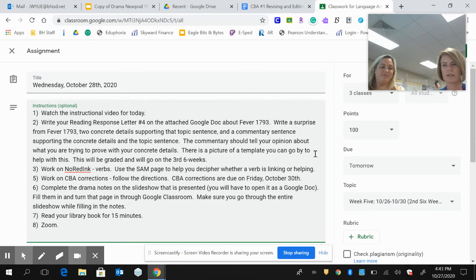I'm not sure you're going to see helping verbs, but you're going to see linking verbs. I just know that a helping verb cannot stand alone. It's going to be with another word because it helps another verb. So remember that.